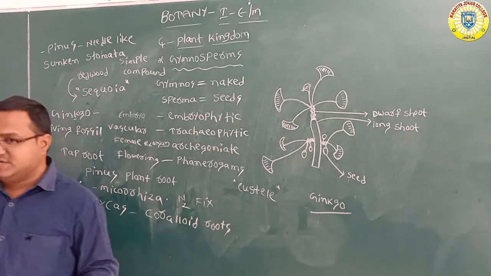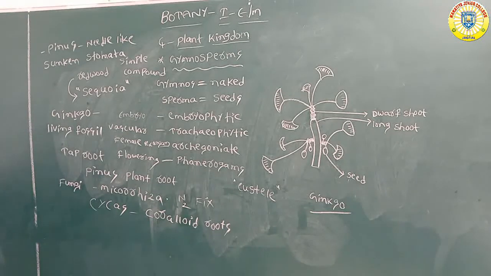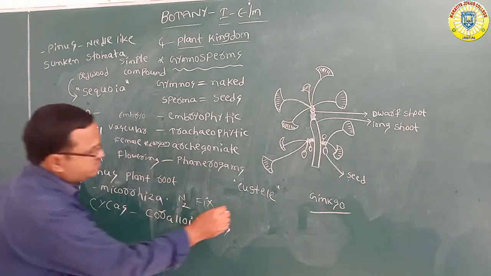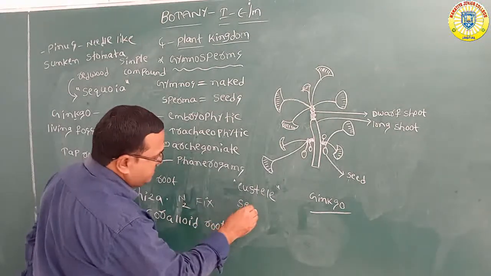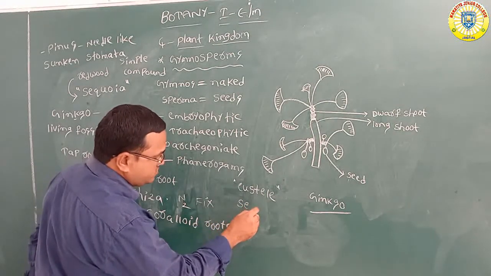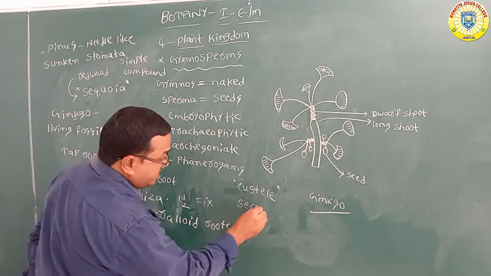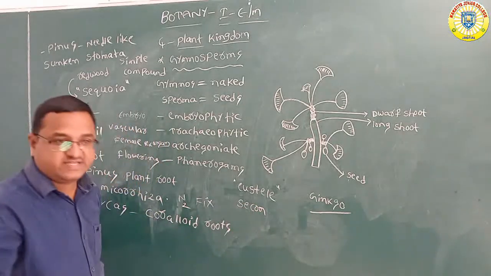The stem is used in... and you can see secondary growth. Secondary growth we can see in roots and stem. Roots and stem can show secondary growth. And what is secondary growth? We will discuss it in the sixth unit.